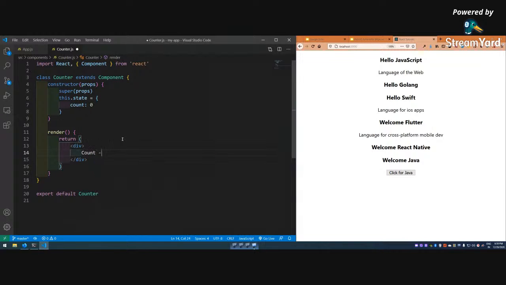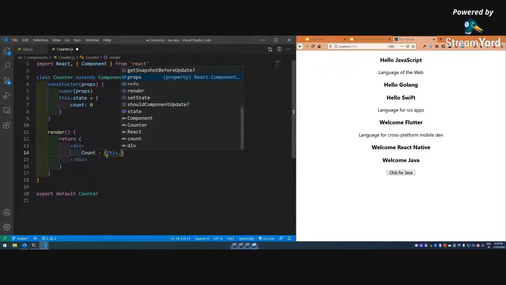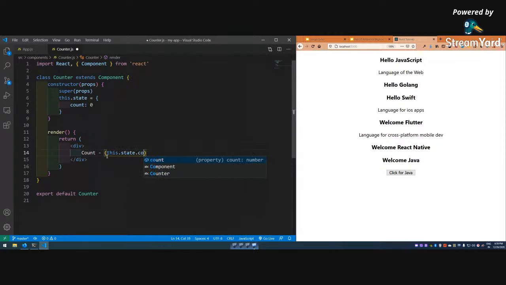Count, and now I want to read this value. So how do I read it? First I have to do this, because there's a variable, and then this.state.count. I cannot read it just by giving count. It's because this.state is an object, and this.state.count will give me the value. I can have a lot of other variables also like this. But let me save it, and it will not show anything.